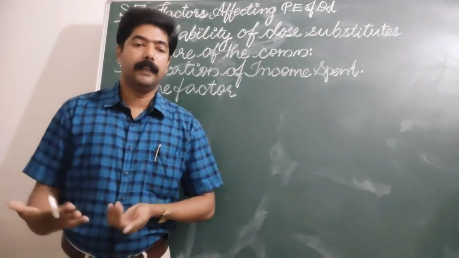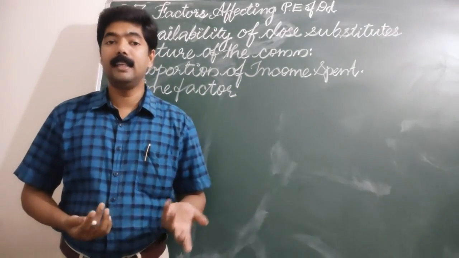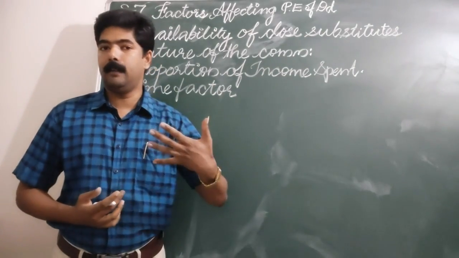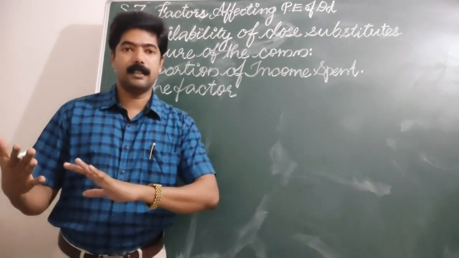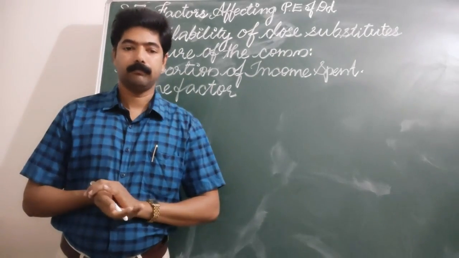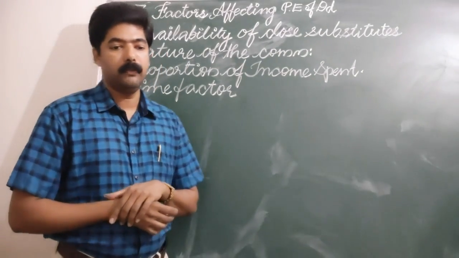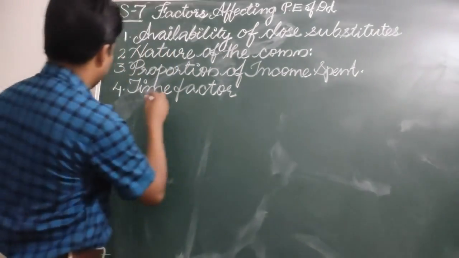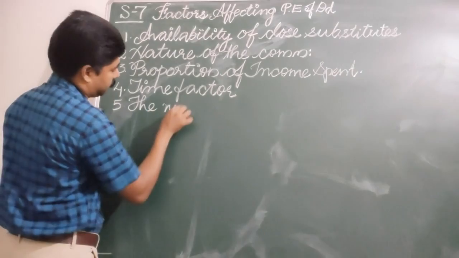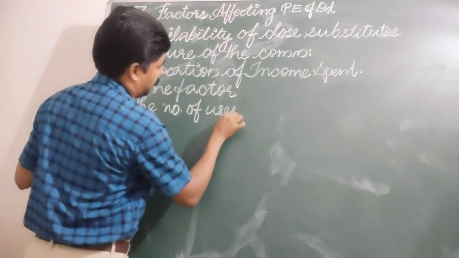Whereas in the long term, they have sufficient time. Therefore, the consumers can easily adjust their demand. They can postpone, they can adjust according to their income level, and they can change the consumption pattern. And this is the point, the time factor. And next we can say the number of uses of the commodity. You can write another point: the number of uses of the commodity.